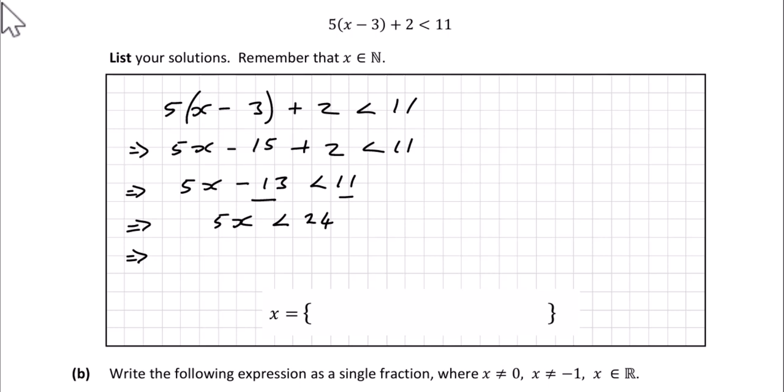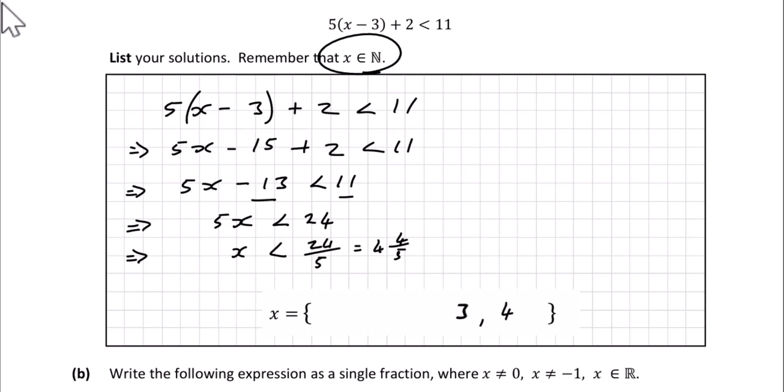Next thing I've got to do is divide by 5, because the 5 is multiplied by the x. So that gives me x is less than 24 over 5. So 24 over 5 is 4 and 4/5. So we've got to write our solutions in here. Now remember, it says that x is a natural number and our solutions are less than 4 and 4/5. So the first natural number less than 4 and 4/5 is 4.